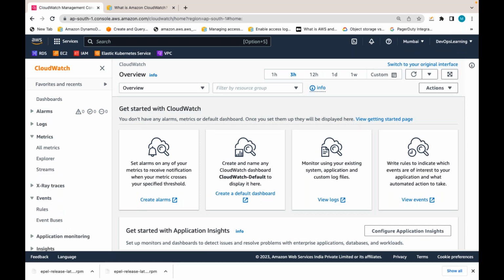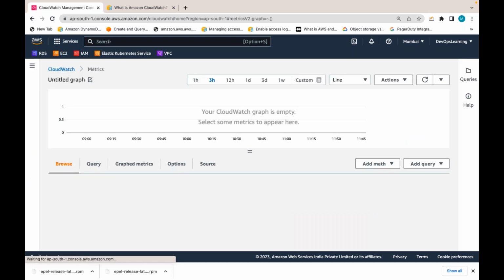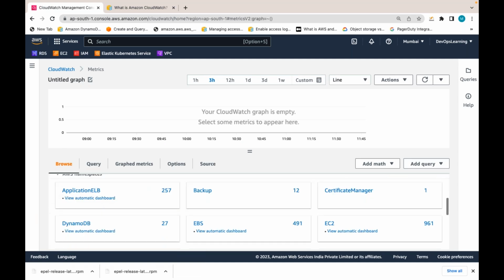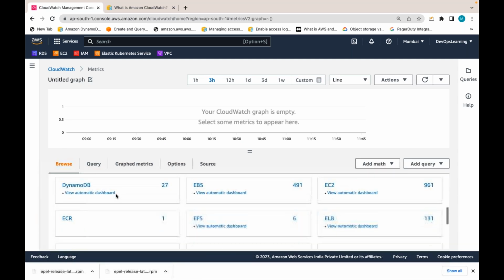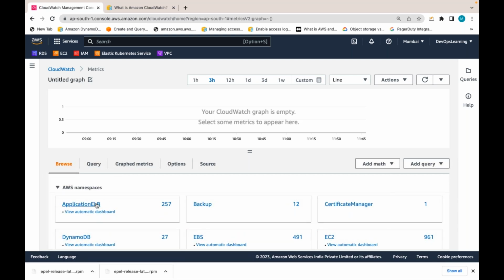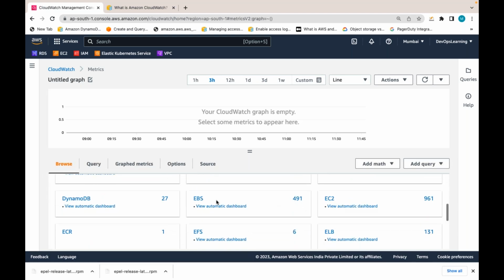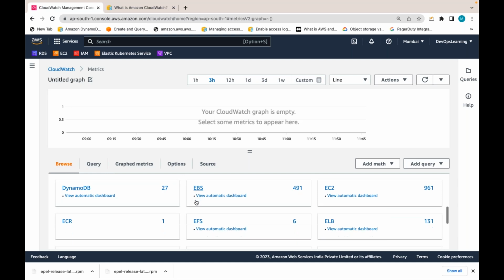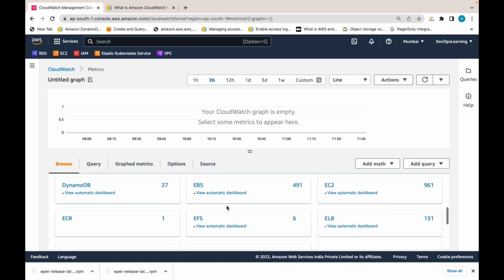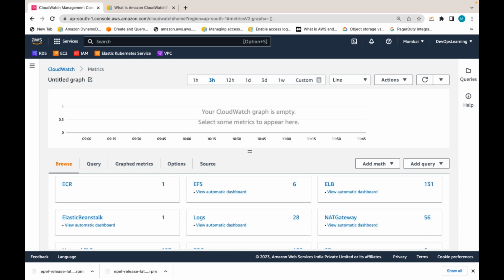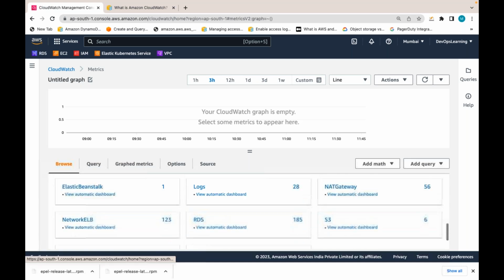There are already some metrics available for most of the services. There are metrics available for my ELB, for EC2, for EBS, and for DynamoDB. So using CloudWatch, you can gather the metrics from AWS resources like EC2, ELB, EFS, like this.